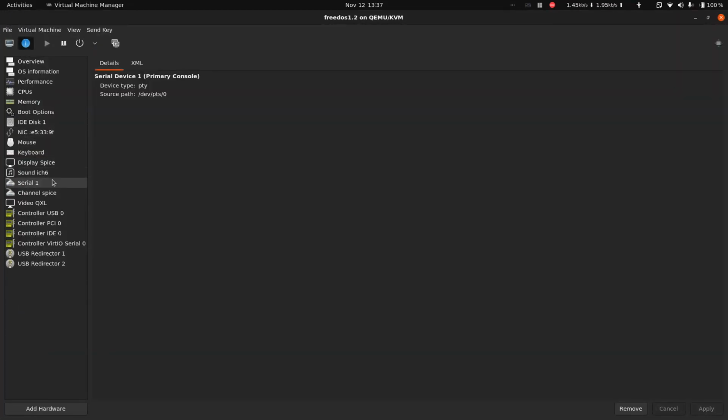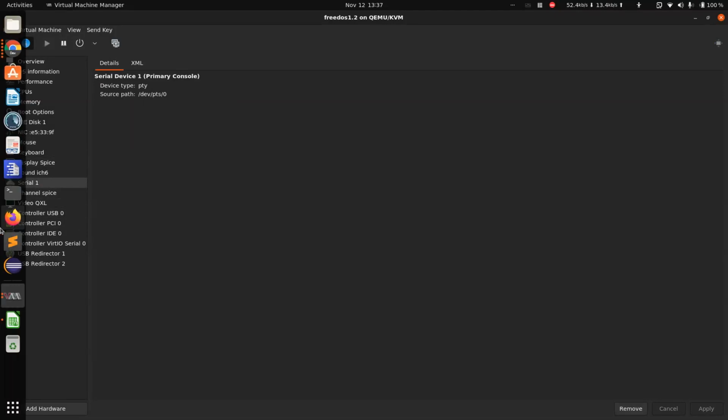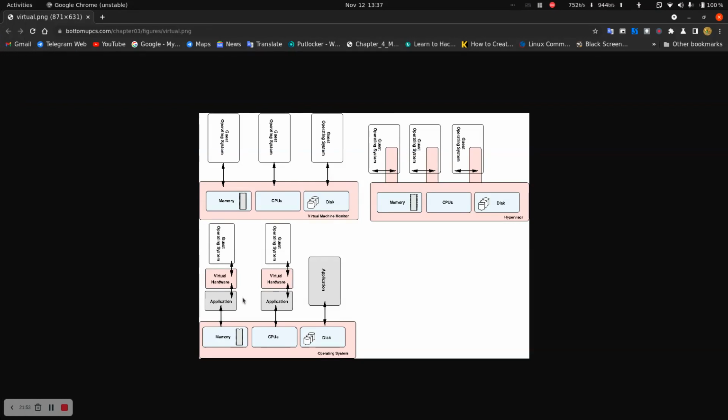This is virtual hardware like keyboard, mouse, display, serial, etc. Serial is USB. So everything is like this in a virtual operating system. Okay, virtualization is done.